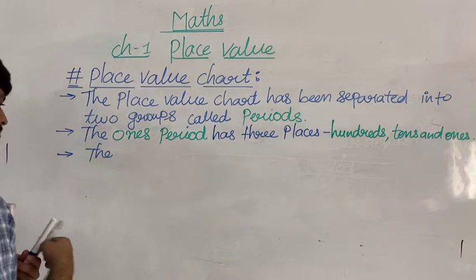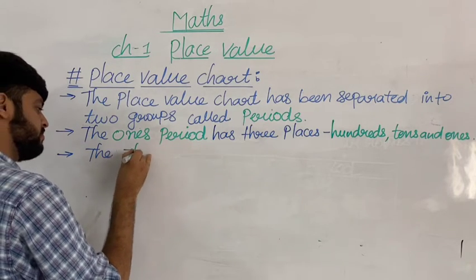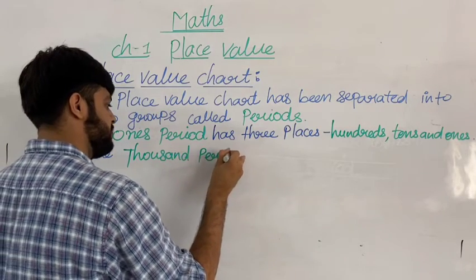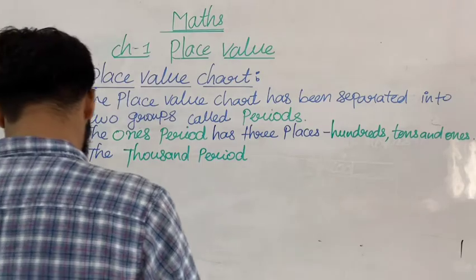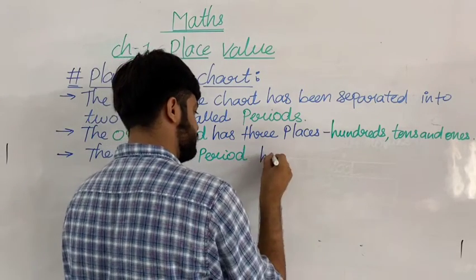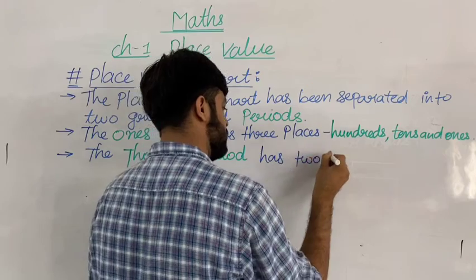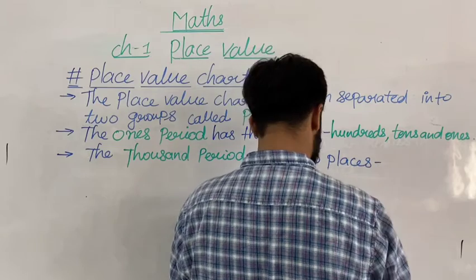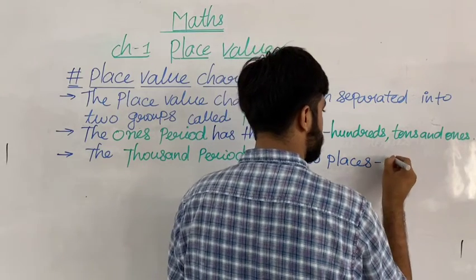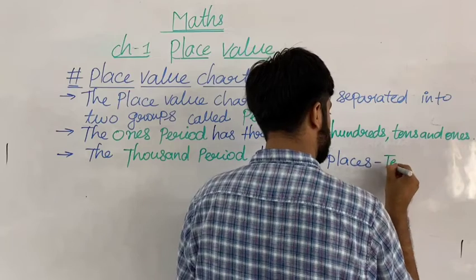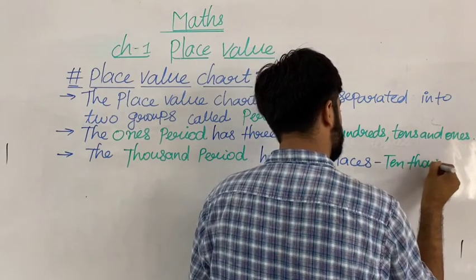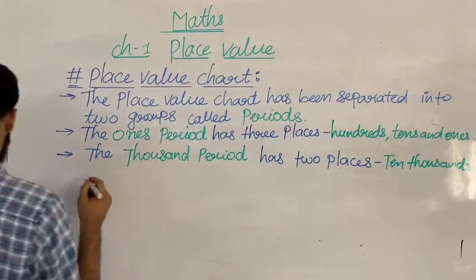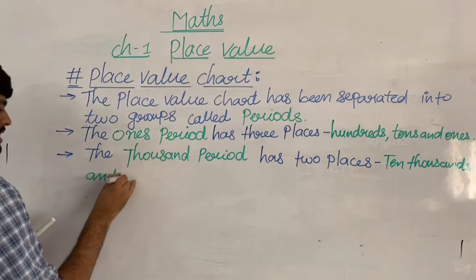The thousands period has two places. First is ten thousands, and the second one is thousands.